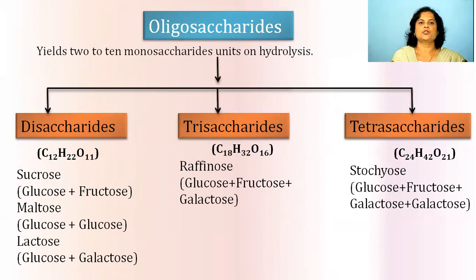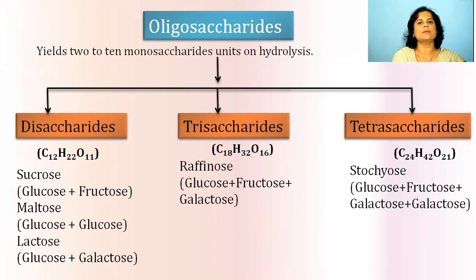Oligosaccharides yield 2 to 10 monosaccharide units on hydrolysis. The first is disaccharides, which have the formula C12H22O11. Sucrose, maltose, lactose are examples of disaccharides. Now see the first example, sucrose, having the formula C12H22O11. When it undergoes hydrolysis, it yields 1 unit of glucose and 1 unit of fructose, meaning it yields 2 units of these monosaccharides.